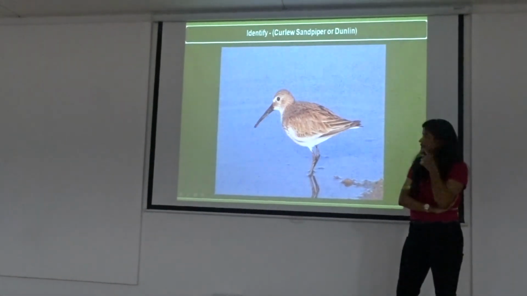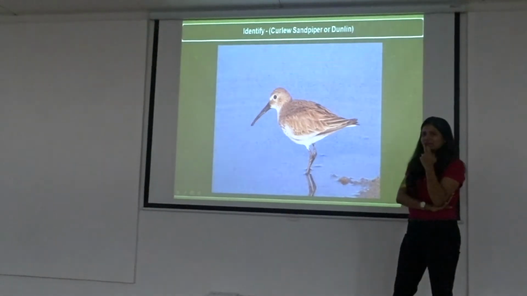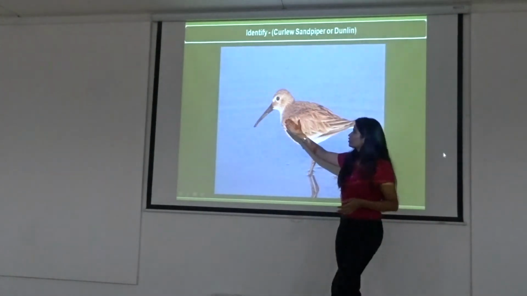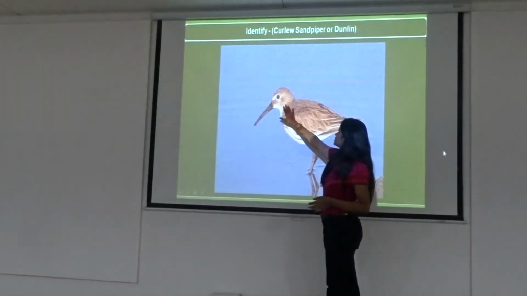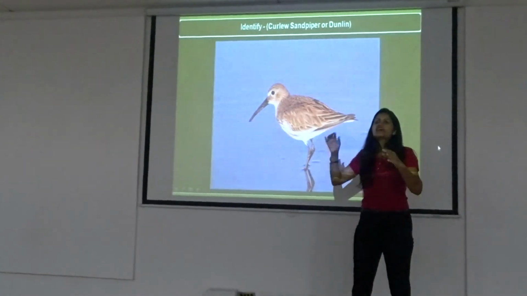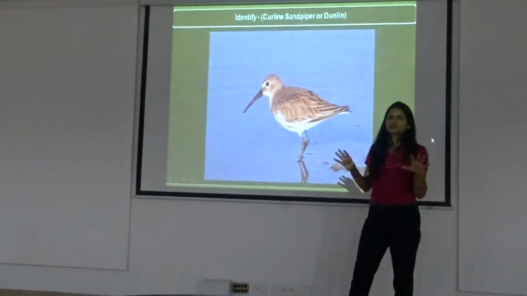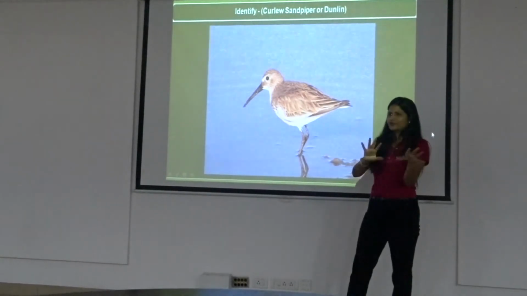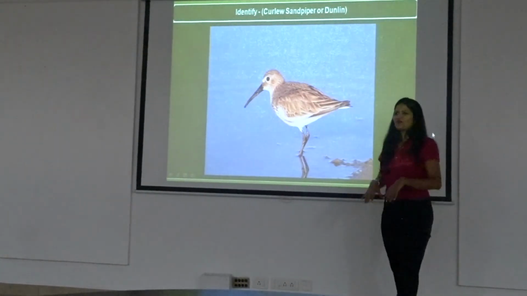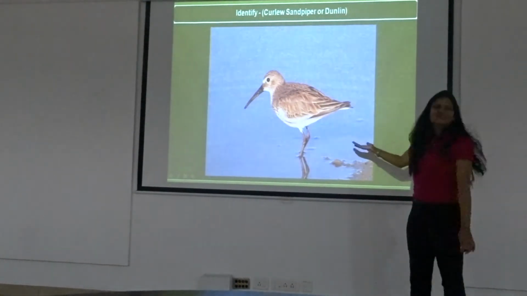Little stout. Yes. The bill is not all that curved. It's very broad based. It's overall brownish in color, whereas a curlew sandpiper is greyish, more on the grey side. So this is what it is.